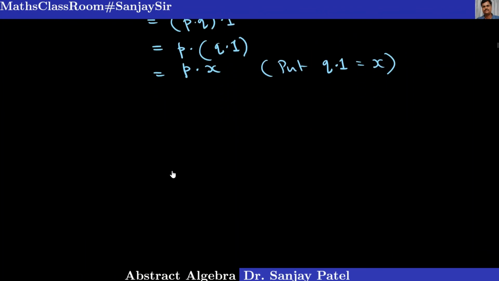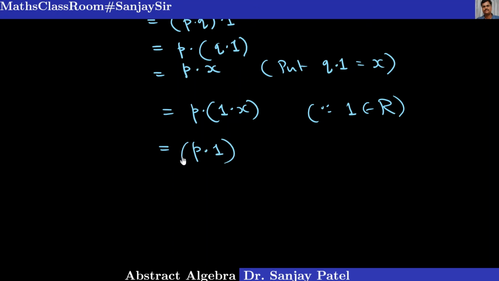Now R has a unity element, so I can rewrite this as p into 1 into x, because R has unity. 1 belongs to R is given. R is an integral domain, so it has a unity element. So I can replace x by 1 into x. Fine. And now I can use a result which we have proved earlier. I can rewrite this as p into 1 into x.